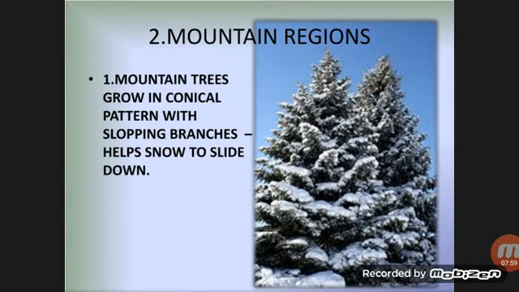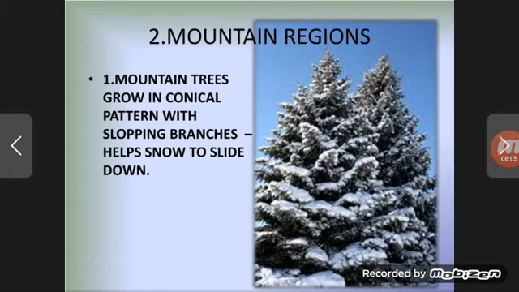Second is the mountain regions. So let's read about it. Mountain trees grow in conical pattern with sloping branches, help snow to slide down. So here you can see in this image there are conical shaped trees. These are the mountain trees, means these are the trees which are found in the mountain regions. In the mountainous regions such type of trees are found, and they are of conical shape.